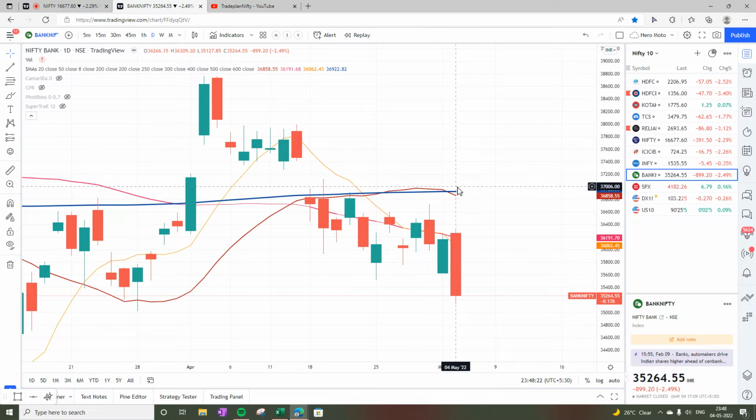So Bank Nifty has closed below all the required moving averages. This is also not looking very good. So global markets are not giving a clear signal, and Indian markets are showing a direct impact of RBI policy. They are not looking very good.